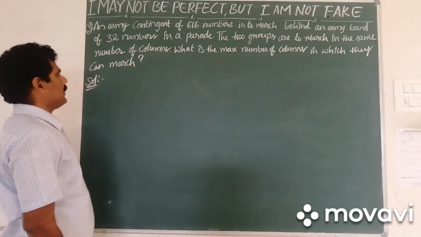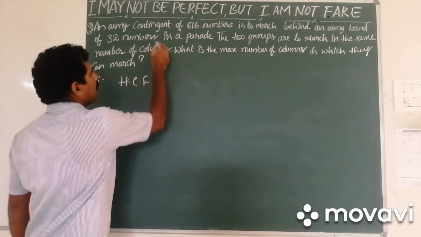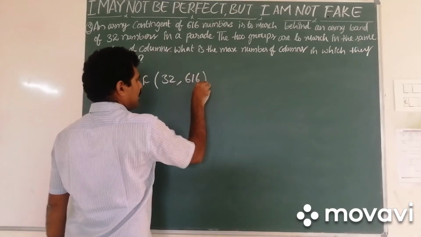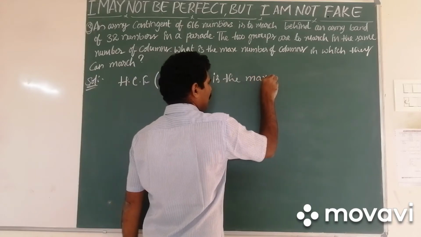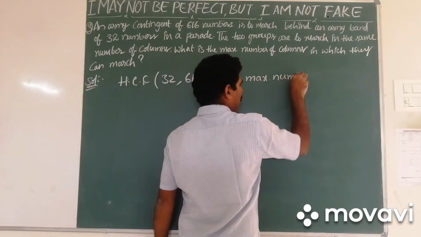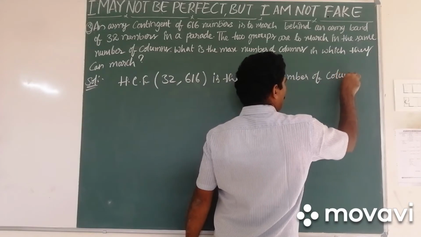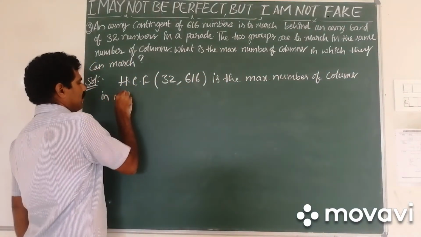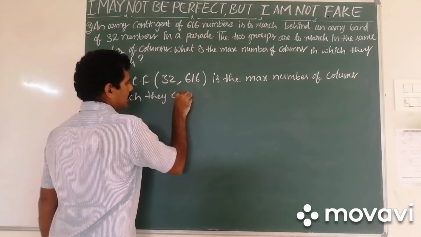So the HCF of 32 and 616 is the maximum number of columns in which they can march.